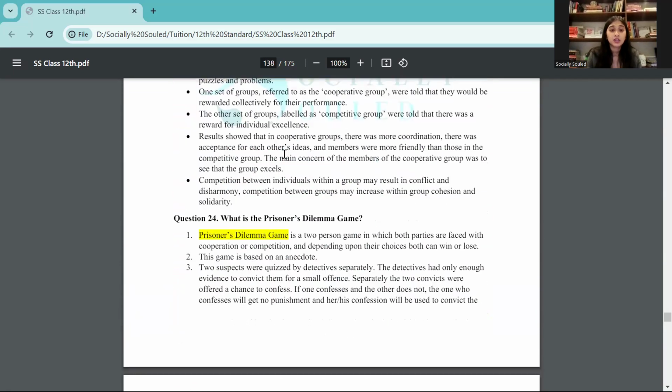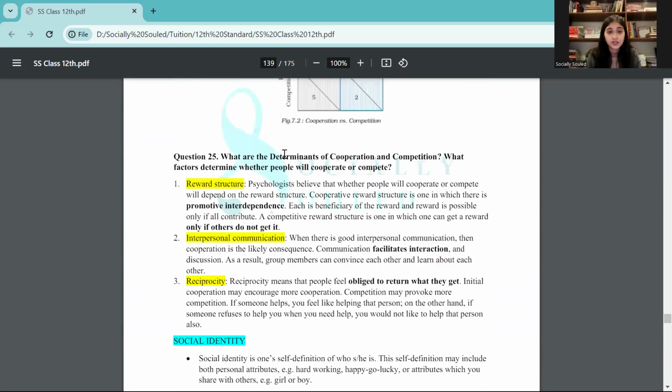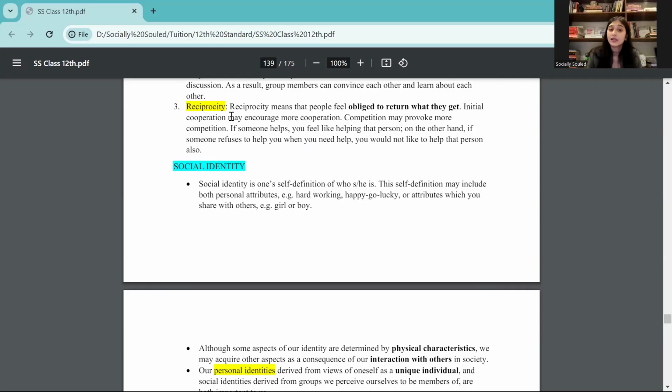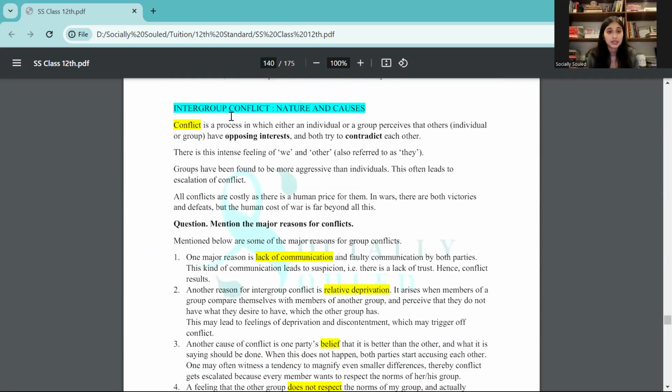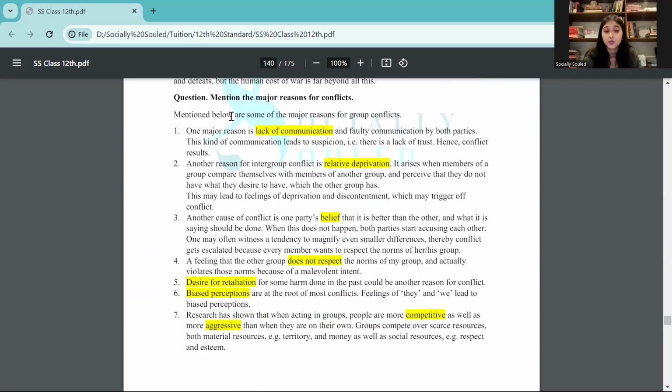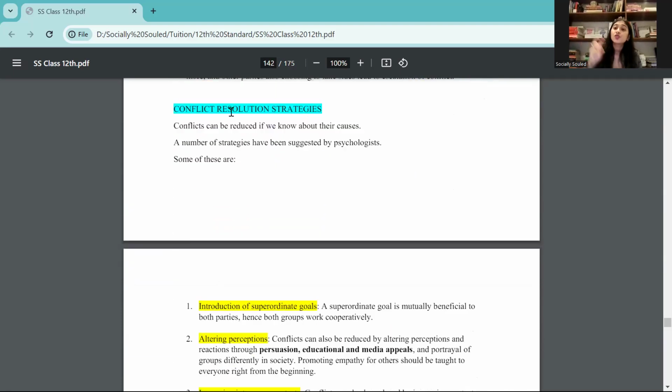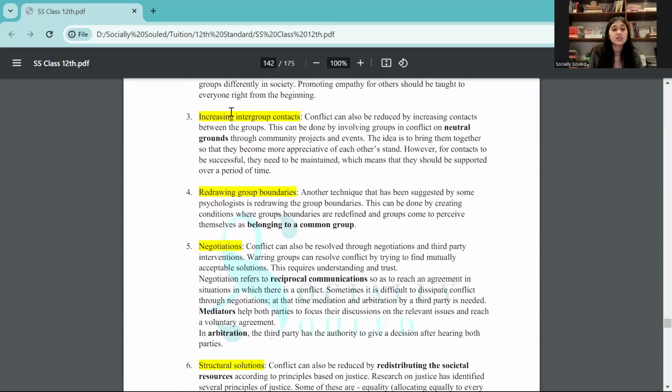Then you also have competition and cooperation, differences between the same. Then how can you actually determine whether people will compete with one another or people will form groups and help each other. There are 3 points for the same. Then what is social identity, then there is intergroup conflict, how conflict occurs, and how you can actually resolve the conflict. So the sub points need to be remembered.